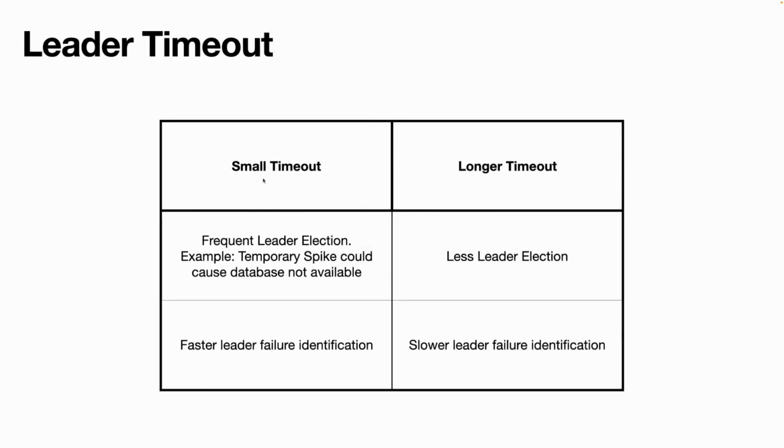So as we discussed, small timeout and longer leader timeout. With a small timeout, frequent leader elections will happen, and some temporary spike can also make the database unavailable, and that could be a reason for a leader election. So a longer timeout means fewer leader elections, while with a smaller timeout we can quickly identify the leader failure as compared to the longer timeout.